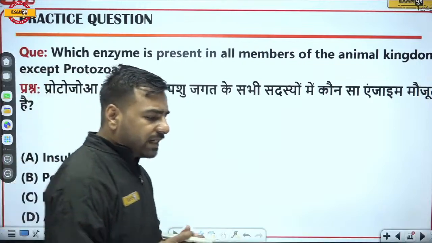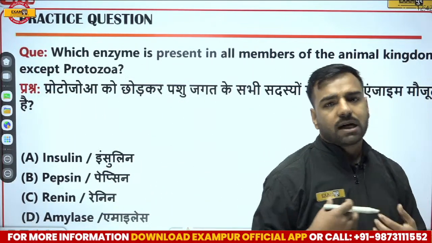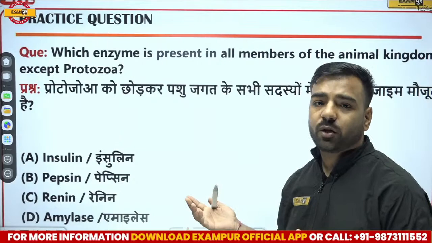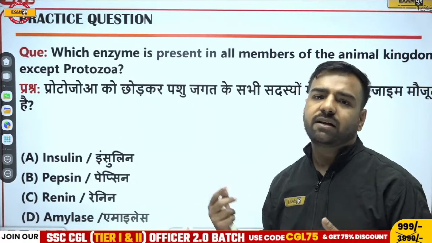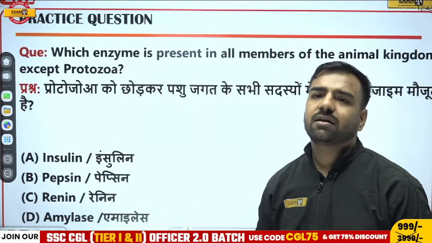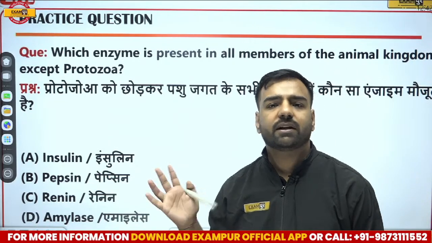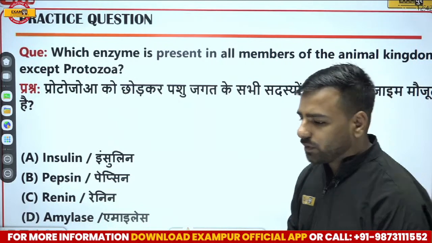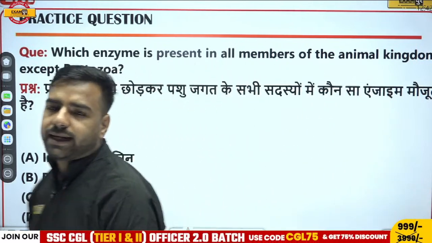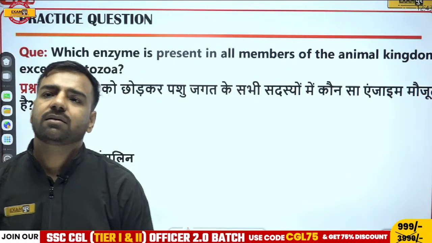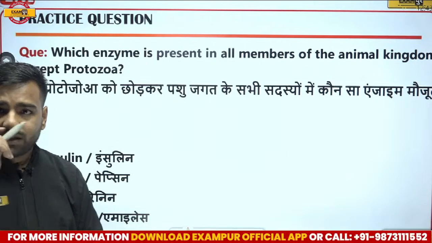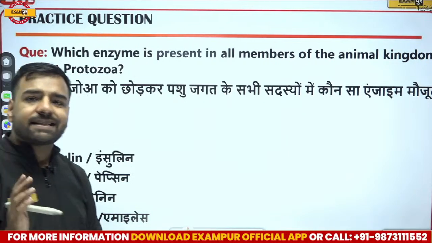If I talk about the animal kingdom, we can talk about ourselves, humans, and other mammals, then we have dogs. We know that there are five kingdoms. Remember, we have Protista, Monera, Plantae, Animalia. So if I talk about the whole animal kingdom except protozoa,